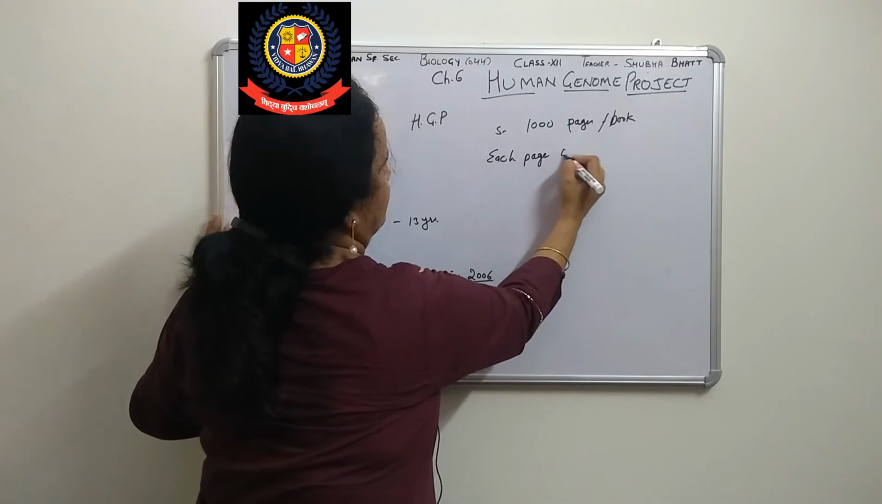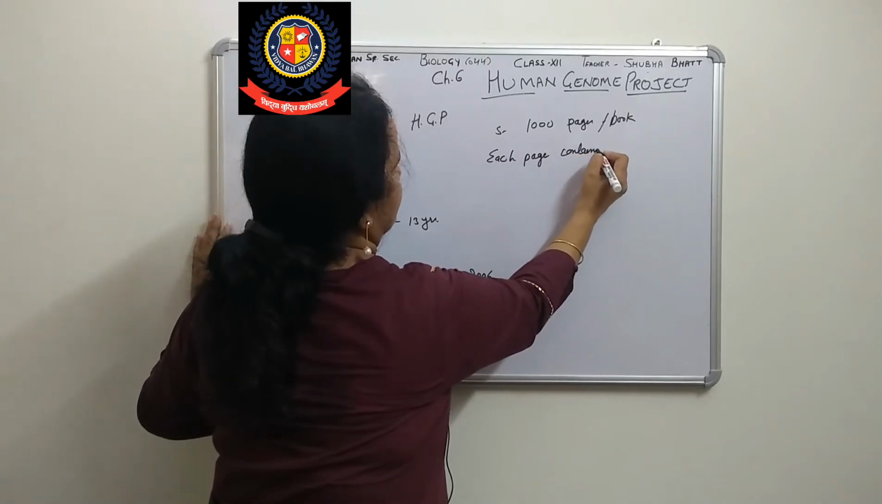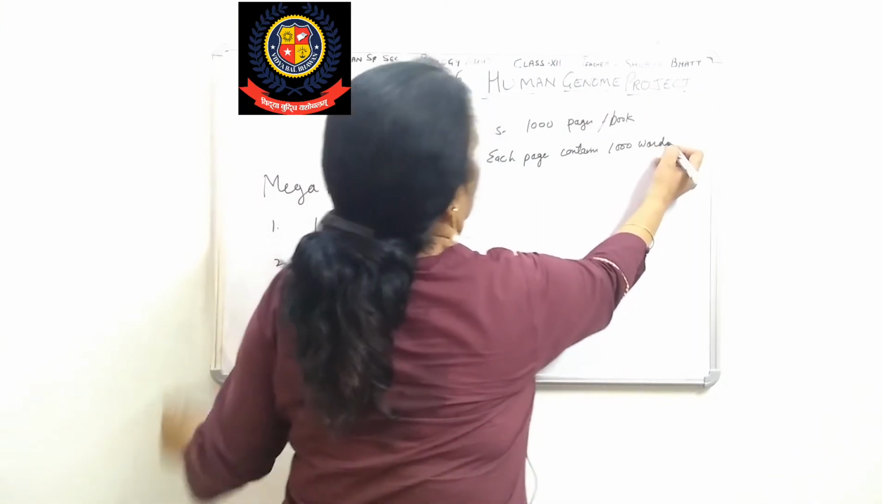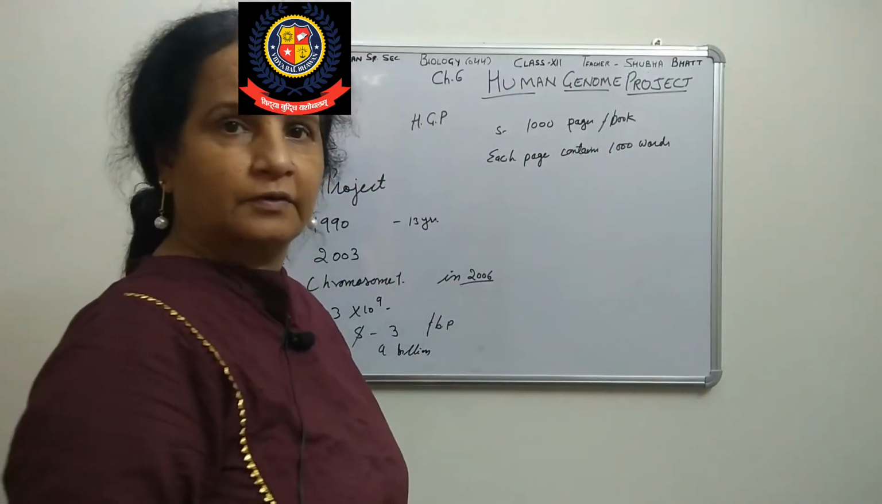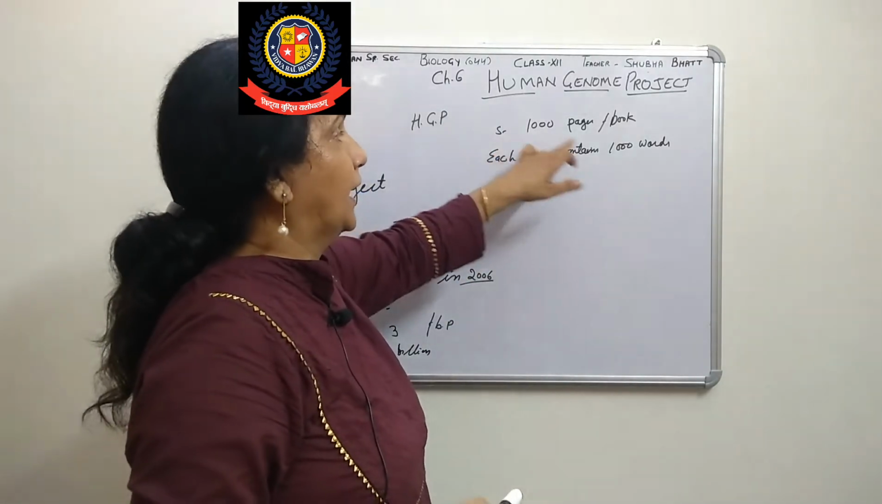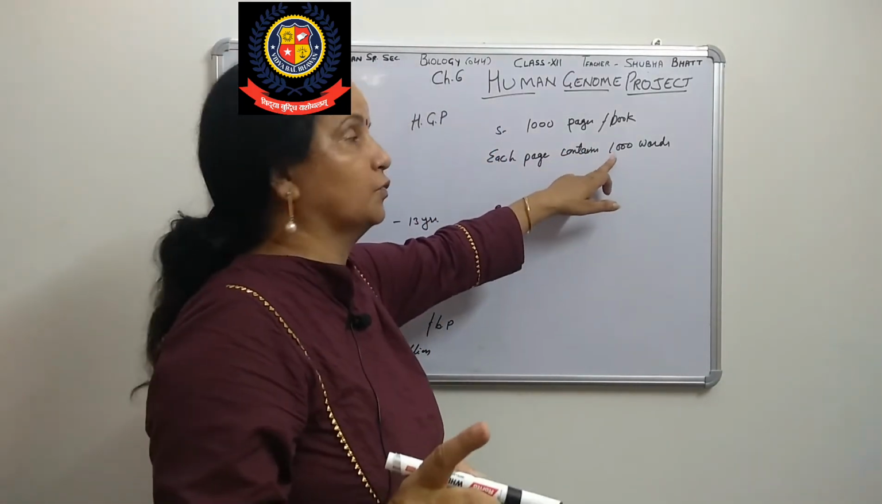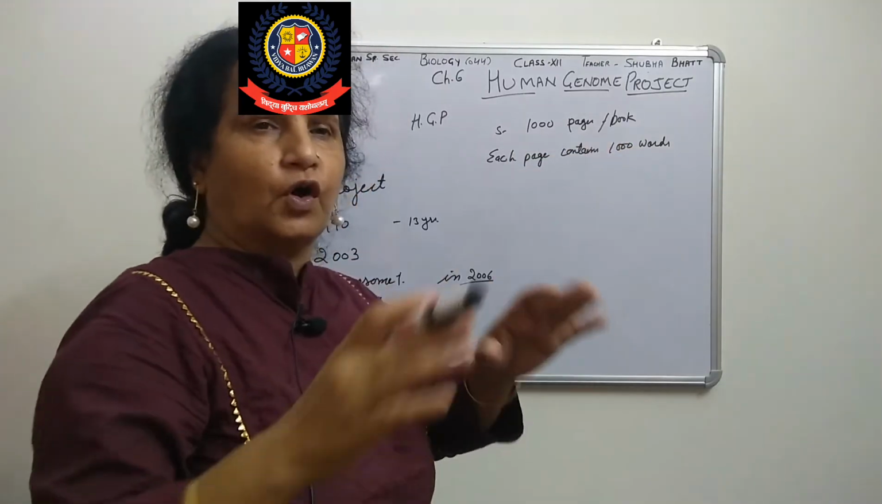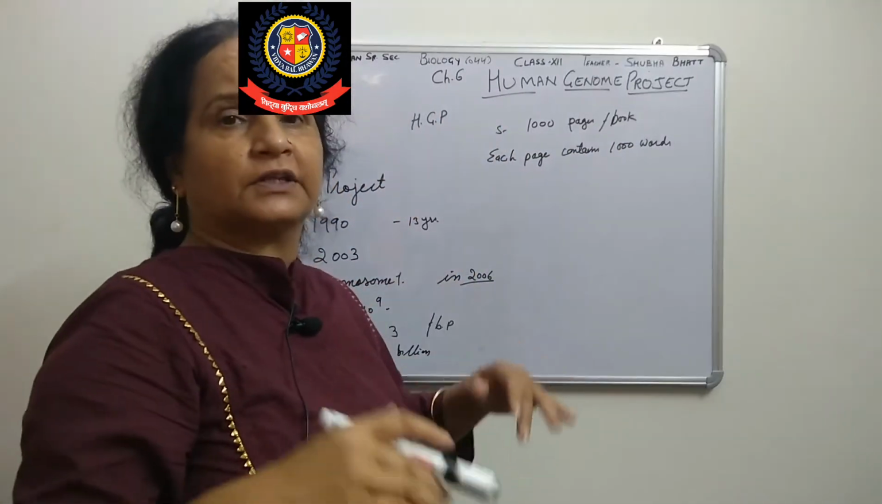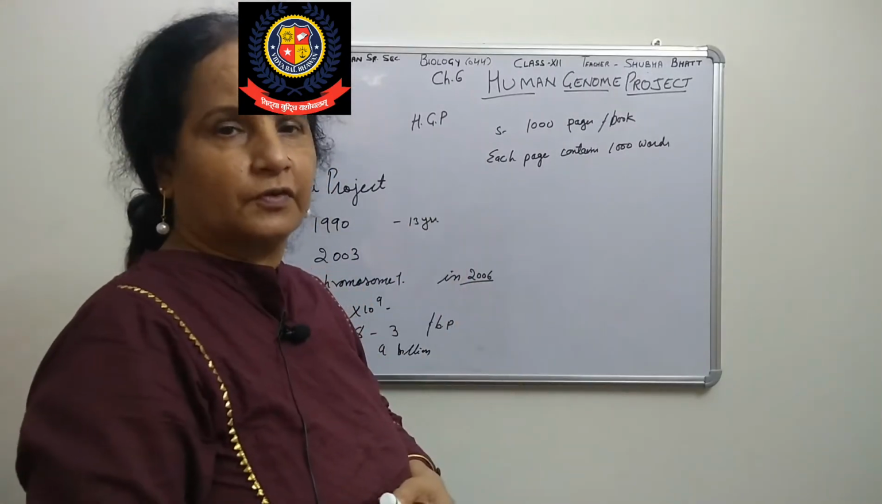Each page contains 1,000 words. Again, too much at that one. It's too much. It means 1,000 pages are there, and in each page 1,000 words are there. When we want all that information, whatever the base sequence information we have got from this, now then